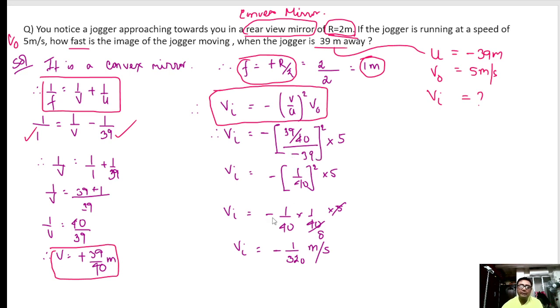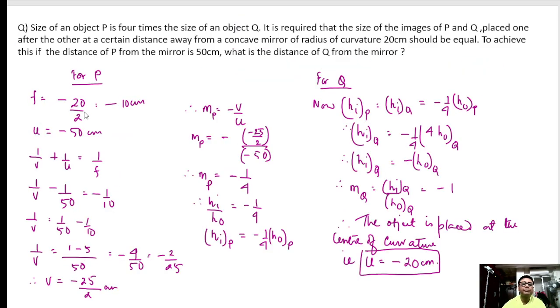So we get that the speed of the image of the jogger will appear to me as coming towards me at a speed of minus 1 by 320 meter per second. Clear? Let us see the next one.